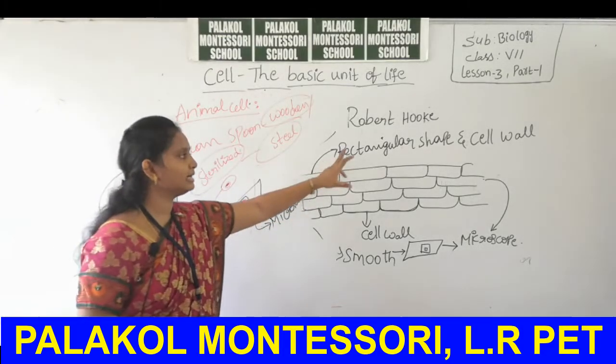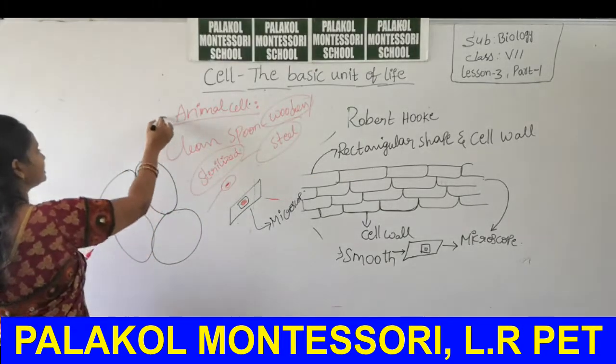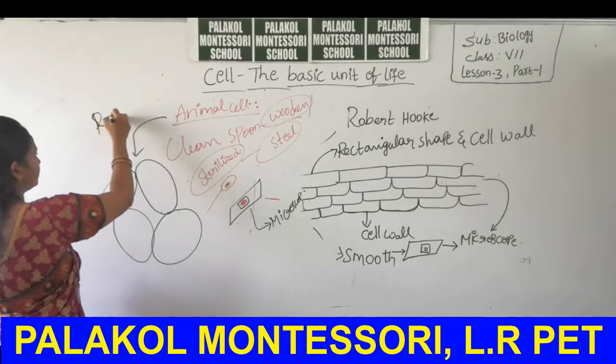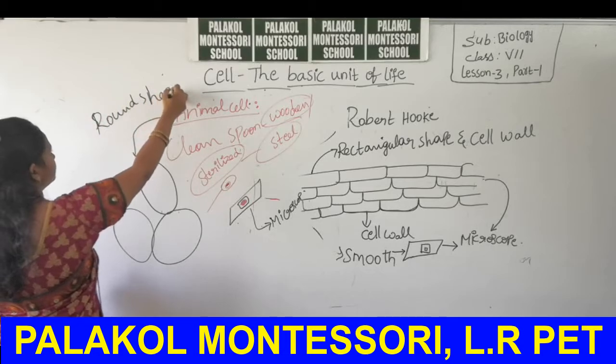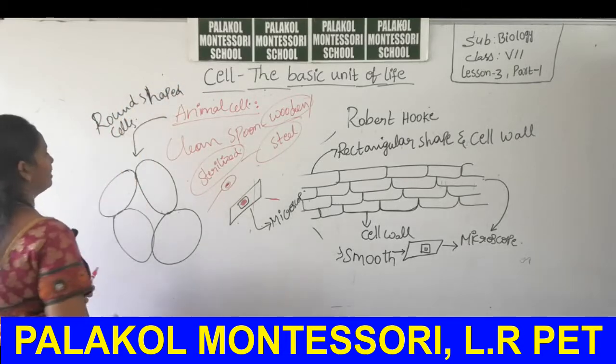Here these are representing rectangular shaped cells, but animal cells have round shaped cells. Is it clear?